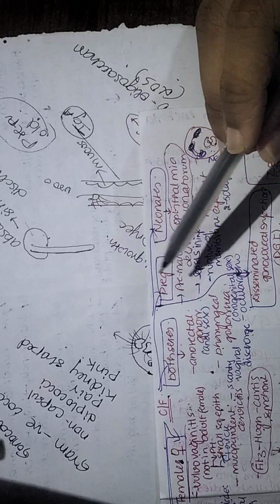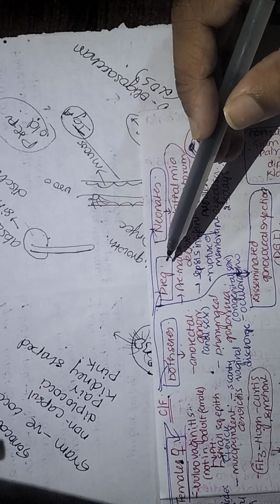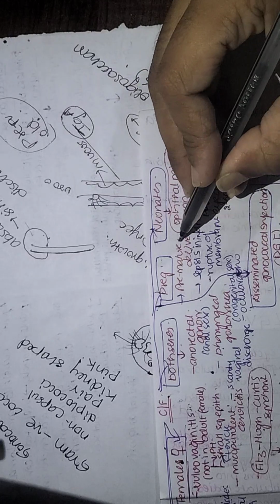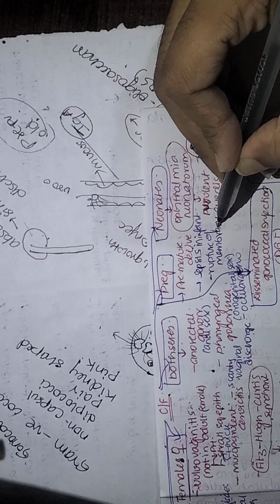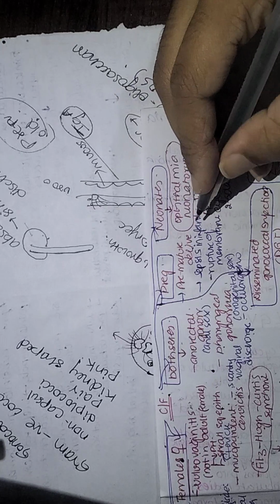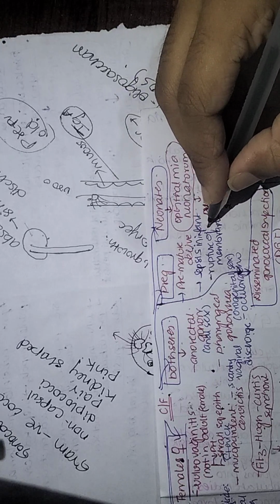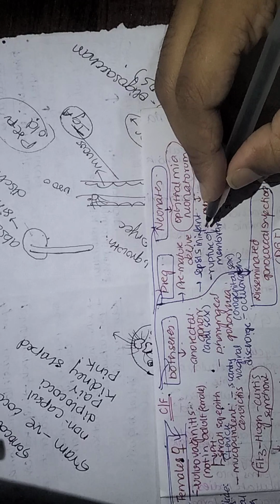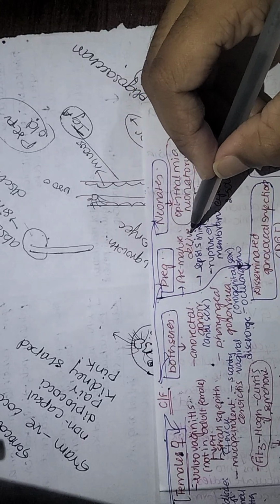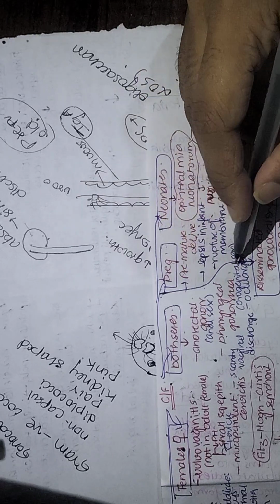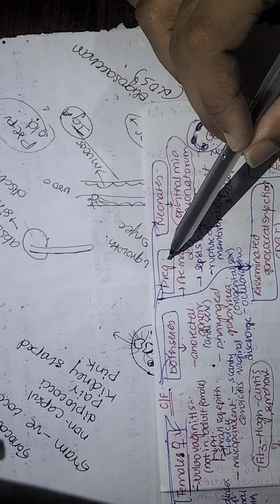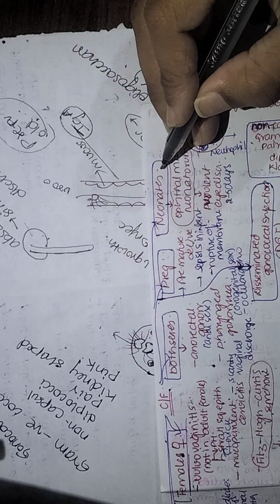Next, pregnancy. When a pregnant woman gets infected with gonorrhea, what are the symptoms that you can see? There is chronic rupture of the membranes of the womb in pregnancy, and there can be sepsis in the infant that is born, or there can be premature delivery. These are the clinical features you can see when a pregnant woman is infected.